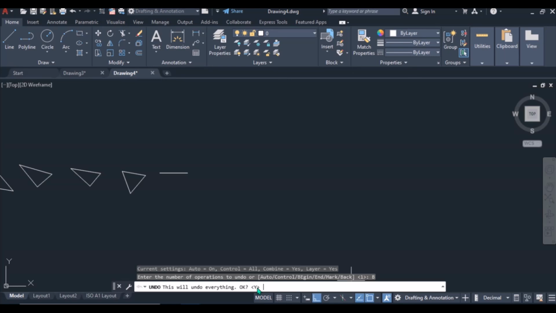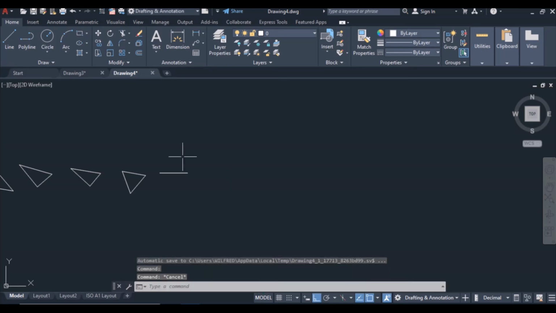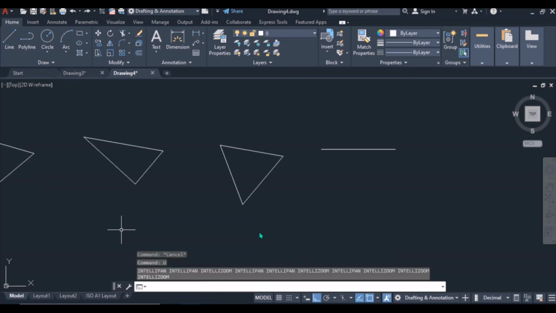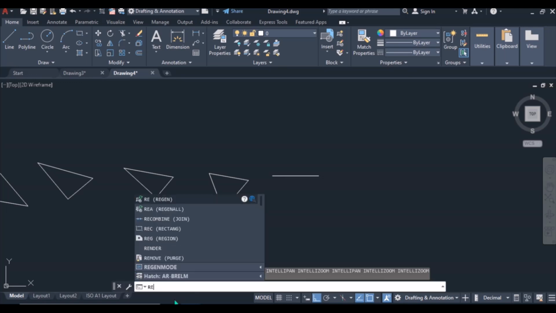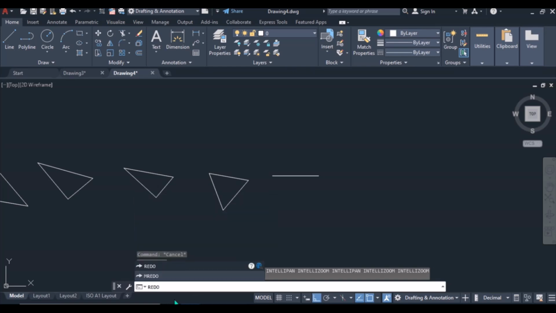Okay, escape. Can just pan, come here, type U, press enter. It has undone the pan. Or I can type redo in full. Press enter. It will redo what I have done.